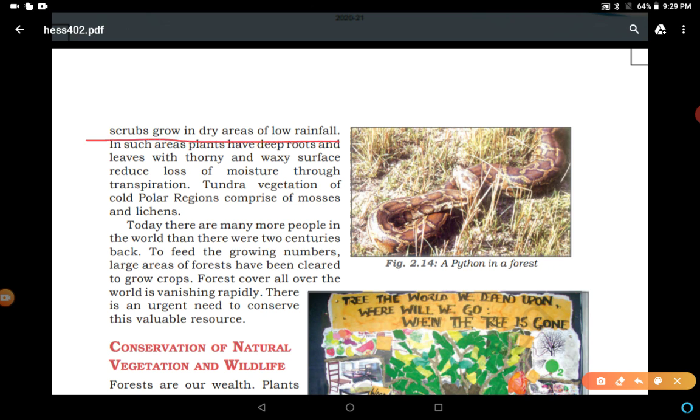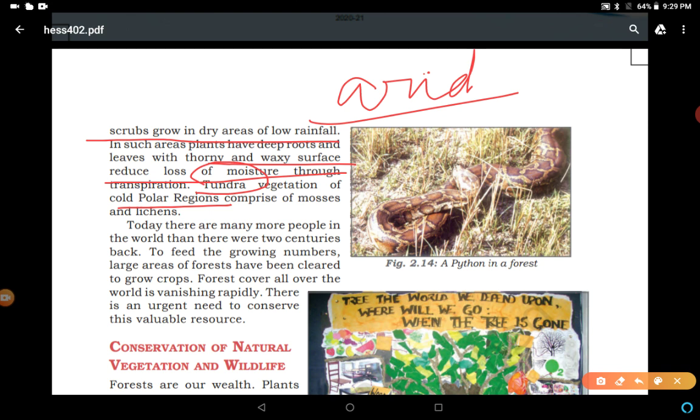parts of Gujarat, that is arid region. Clear? Arid region, desert vegetation. In such areas, plants have deep roots and leaves with thorny and waxy surface, to reduce loss of moisture through transpiration. Tundra vegetation of cold polar regions. In the polar region, tundra vegetation is found comprised of mosses and lichens.